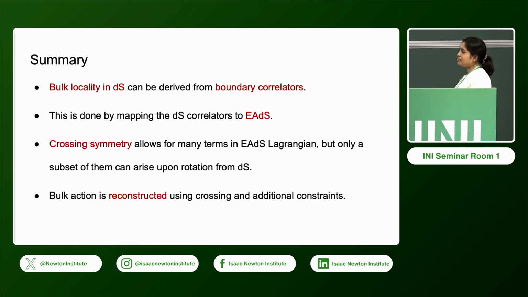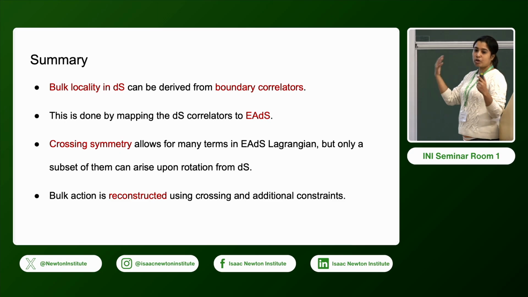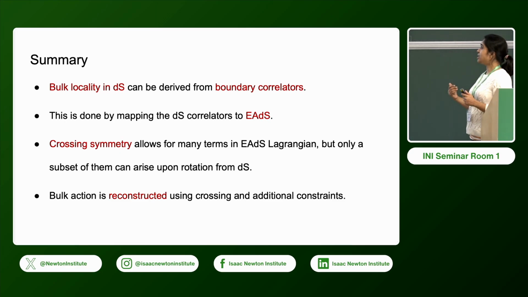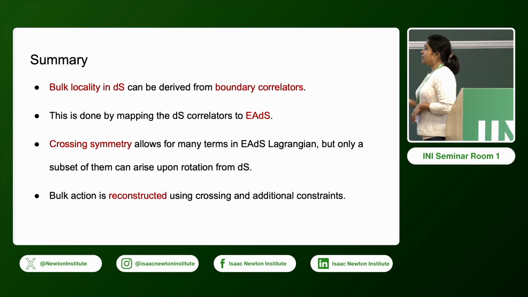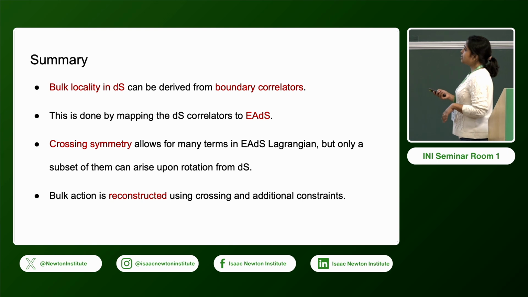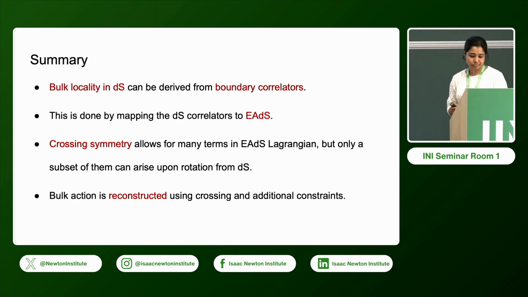Then we study the CFT using crossing symmetry, and the bottom line is that crossing symmetry admits many more terms in the Euclidean AdS Lagrangian, but only a subset of these terms can arise upon rotation from de Sitter. So with these additional constraints and crossing, we can reconstruct the bulk action.